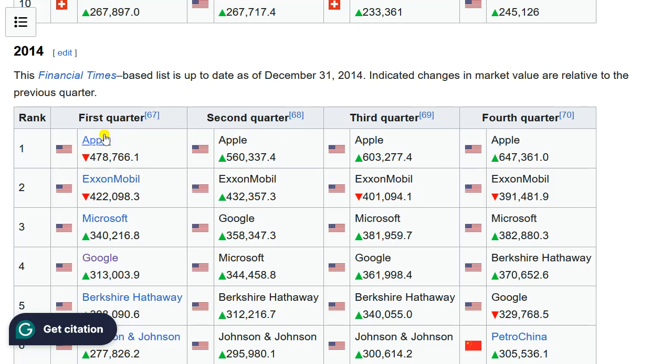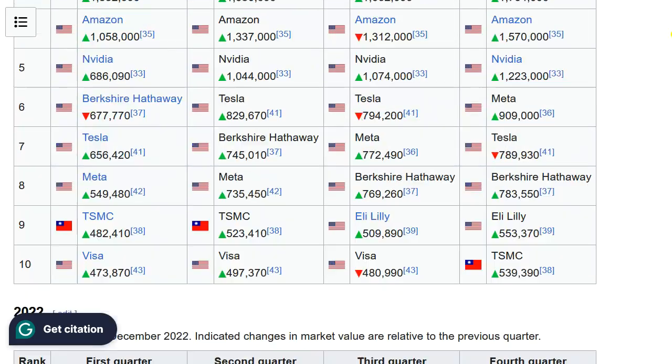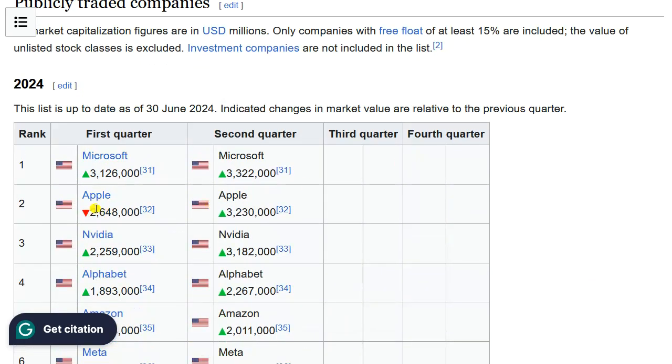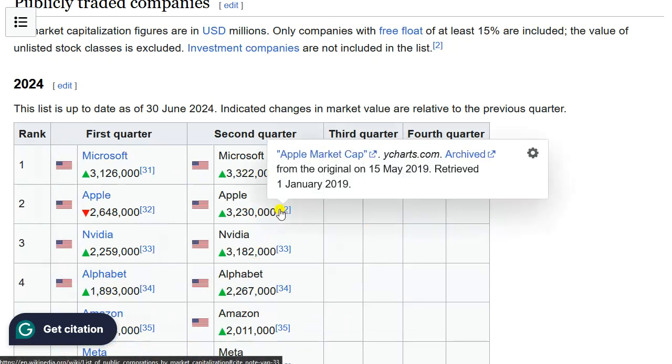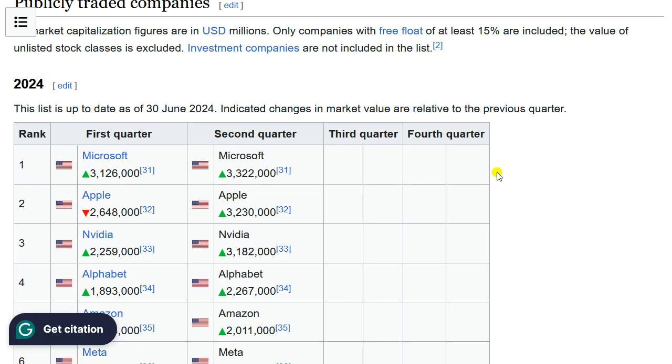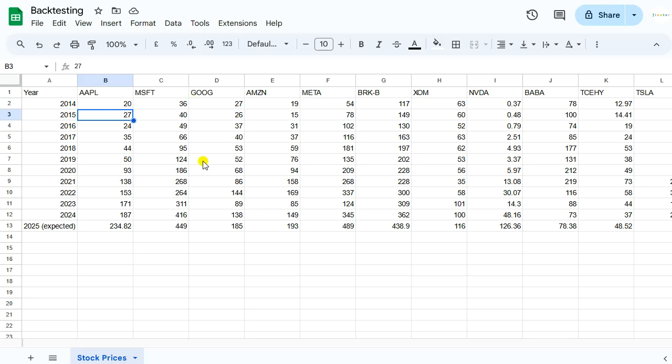You see, the Apple market cap was like 478 billion in 2014, and then they have just compounded capital from 407 billion, still being one of the top stocks, to 2.6 trillion in 24, and even higher, like even in the second quarter, to compounding their value to 3.2 trillion. So they have made like a 6x or so, right, in this 10 years. So that's why this strategy is, I think, a reasonable strategy.